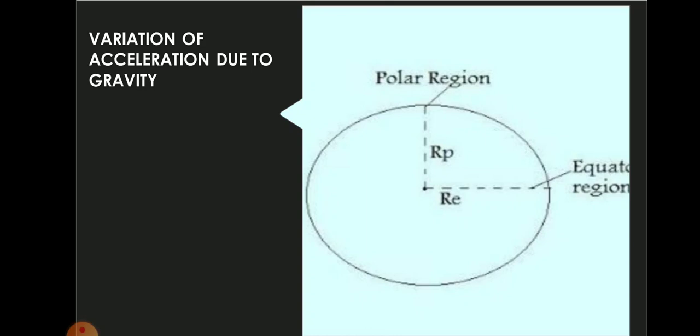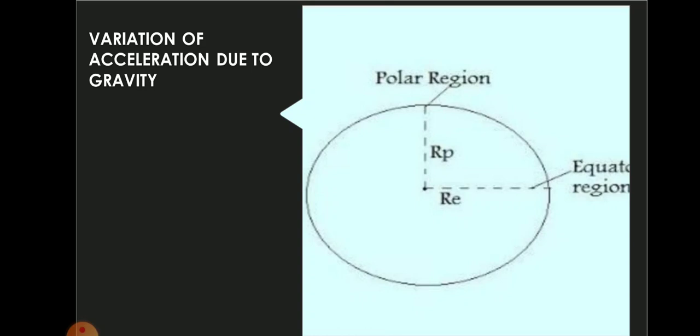Our earth is not a perfect sphere, children. It is an ellipsoid. It is shown in the figure. It is flattened at the poles and bulged at the equator. And here it is given as Rp and Re. What is Rp? Rp is the radius of the earth in polar region, and Re is the radius of the earth in equatorial region.